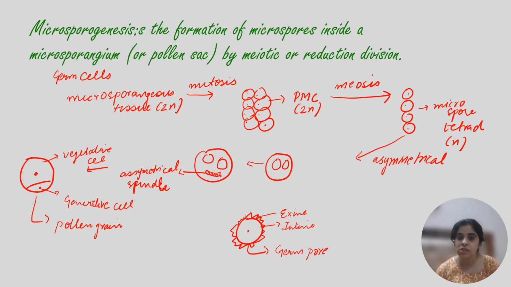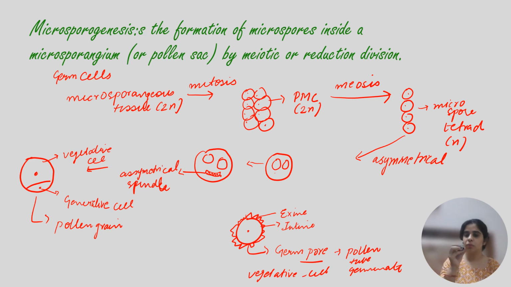This germ pore is the place from where the pollen tube will germinate. And this germ pore is present near the vegetative cell because the pollen tube germinates from the vegetative cell, and the generative cell goes to the female reproductive system and acts as a gamete.